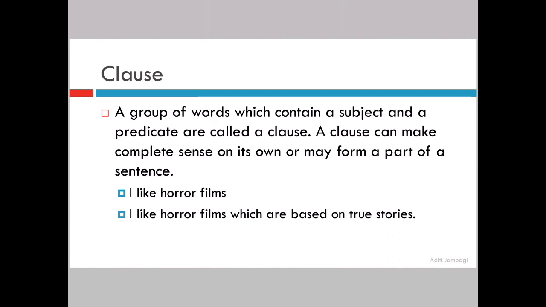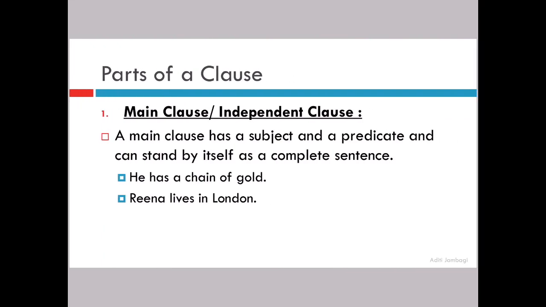To understand this better, let us first understand what is a main clause and a subordinate clause. A main clause is also called an independent clause. Why? Because by itself it can make complete sense. It can stand alone. So a main clause has a subject and a predicate and can stand by itself as a complete sentence.